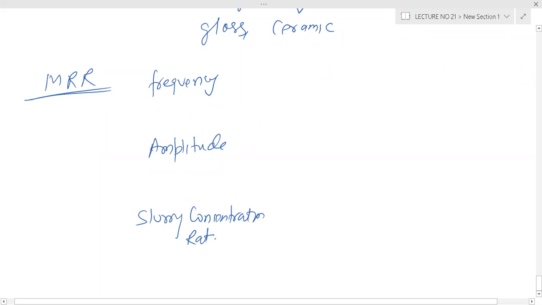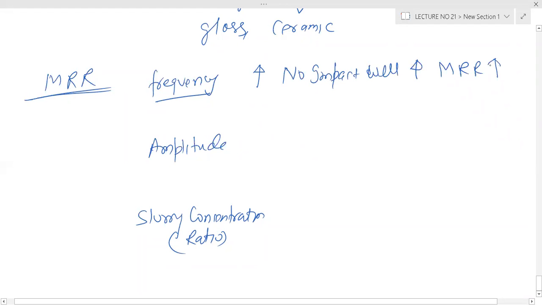So when frequency increases, the number of impacts will increase, so the metal removal rate will increase.